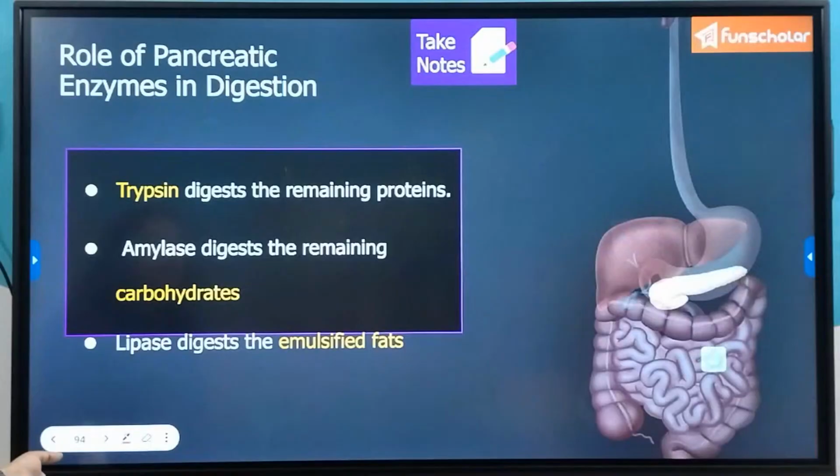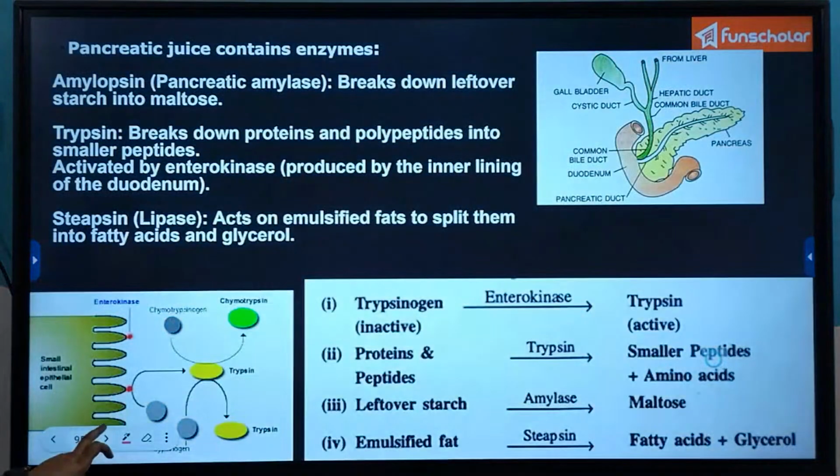So we already know that trypsin digests the remaining proteins, amylase digests the remaining carbohydrates, and lipase digests the emulsified fats. Now coming to the pancreatic juice once more, what are the enzymes contained in the pancreatic juice as a whole?